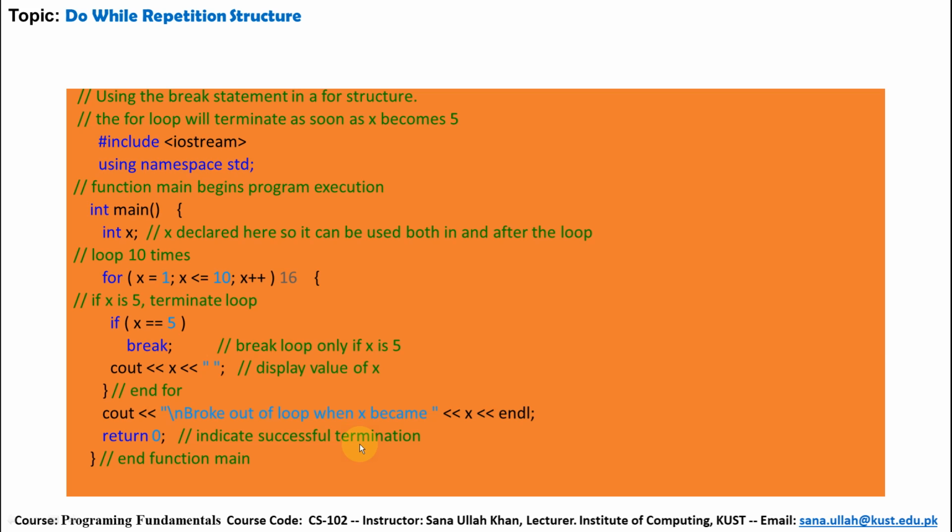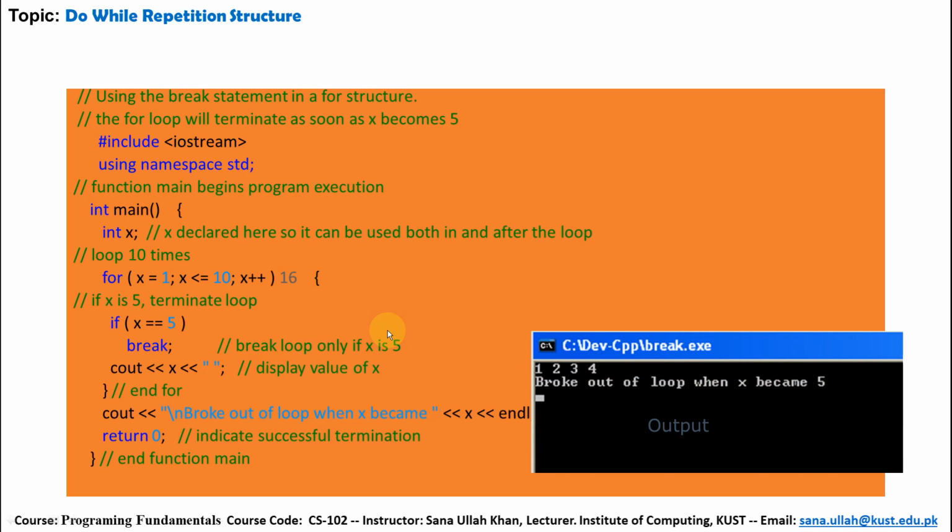Now in a situation where the condition is true but the loop body execution is terminated, this procedure is due to the break statement, where we make another condition. If the condition is obeyed, then the break statement will be executed and the body of the loop will be stopped. Exit the for structure when break is executed. So in this program, the output will not be up to 10, but it will be 1, 2, 3, 4, because at 5 it will be terminated. 5 is not printed.